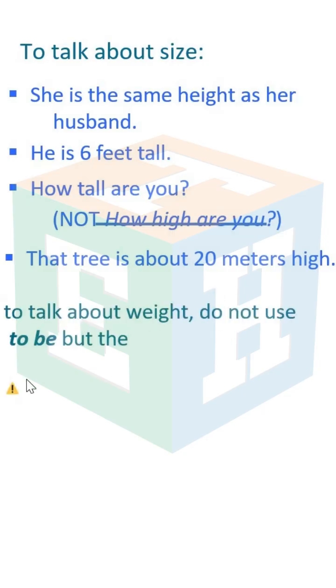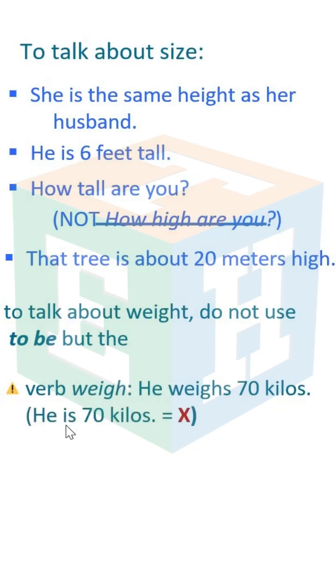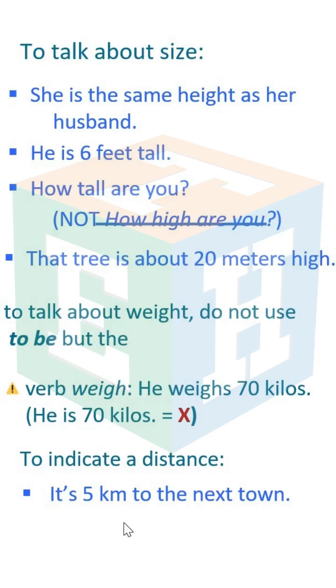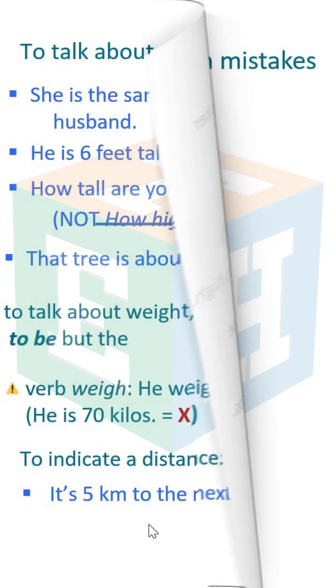To talk about weight, do not use to be but the verb weigh. He weighs 70 kilos. He is 70 kilos is wrong. To indicate a distance, it's 5 kilometers to the next town.